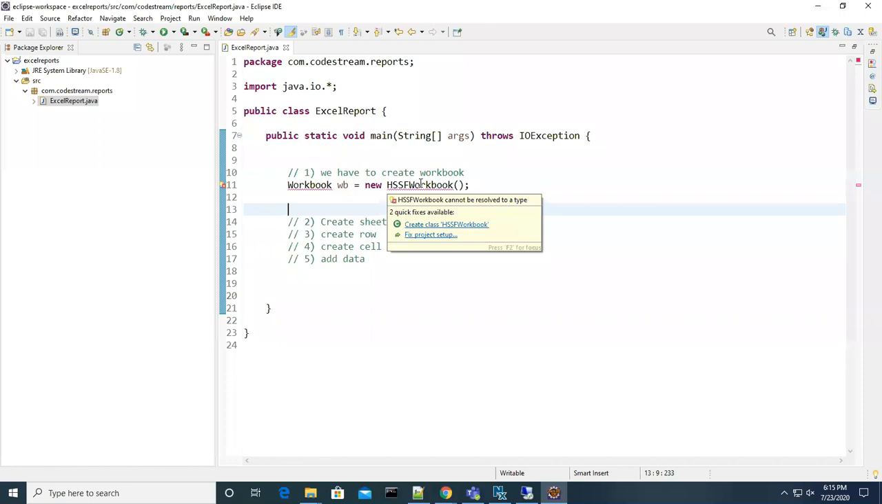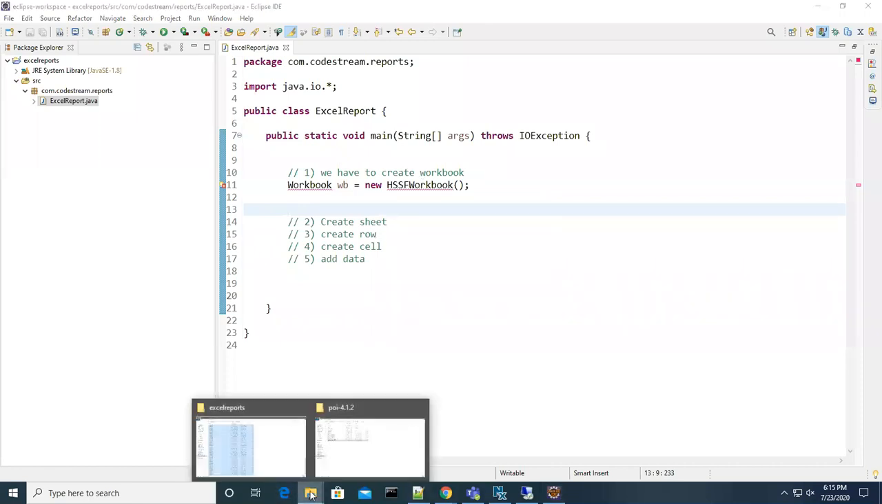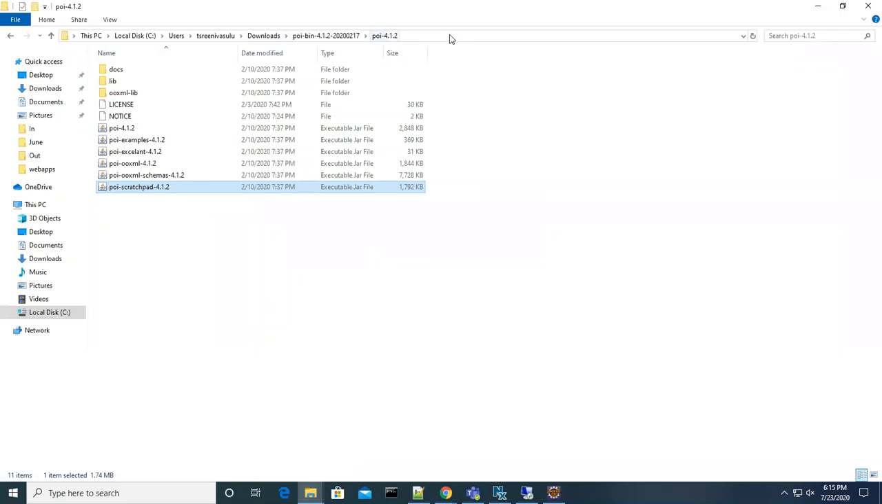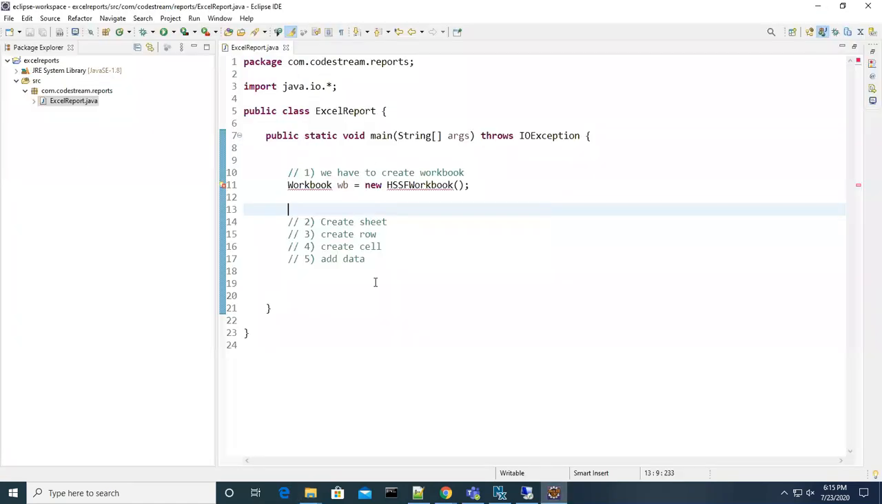Why is it available? It is available. We already downloaded it, right? So it is available in this library. What we have to do is keep all these libraries, because we don't know internally what is there. We have to add all these libraries to the class path for this project.